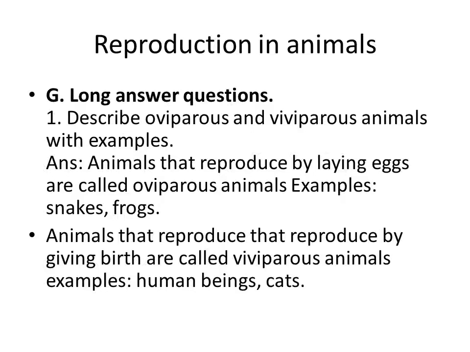Then second one, name the parts of the urinary system. So the urinary system includes kidneys, ureters, urinary bladder and the urethra.